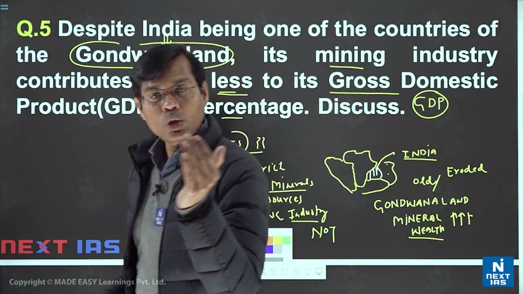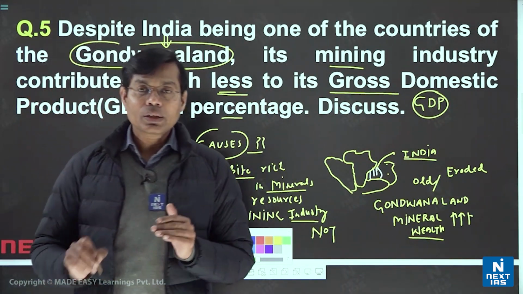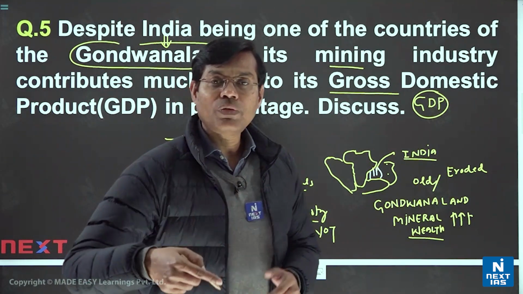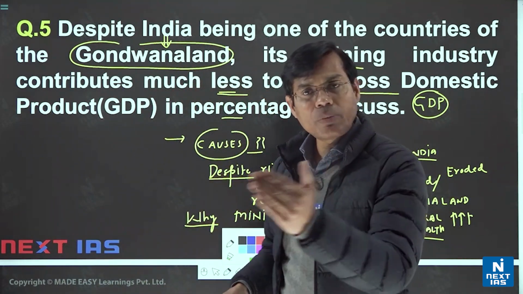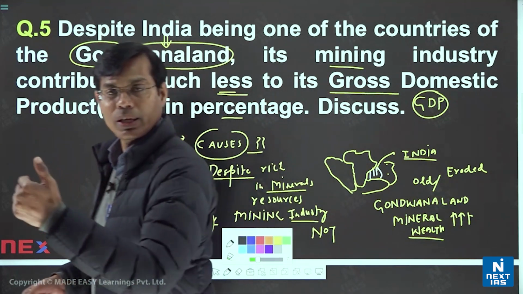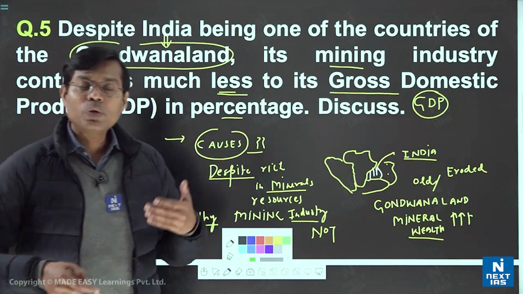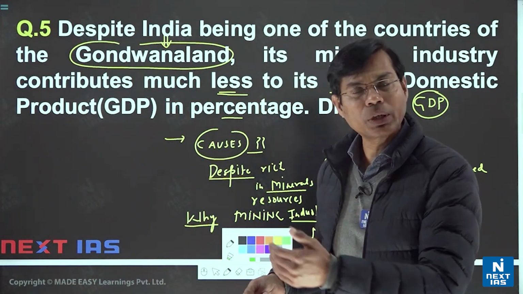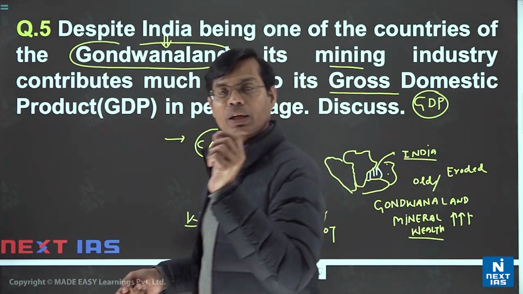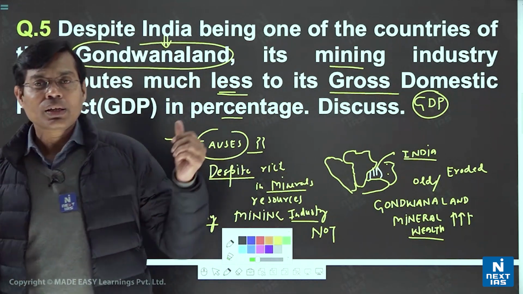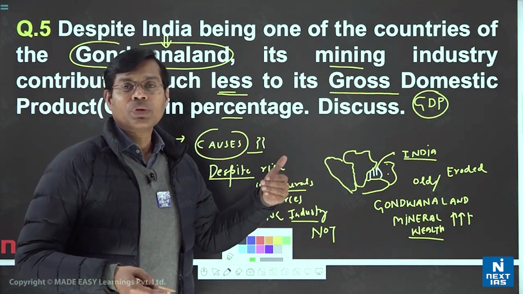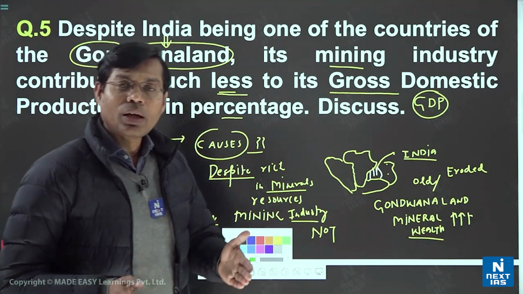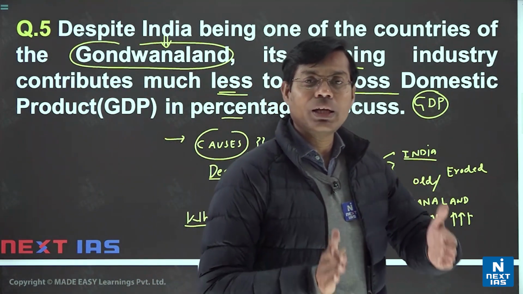One by one you may identify them, and the better way is to compare a little bit with the Australia or Brazil area. If you have certain data of GDP through the economic survey, it would be good, but in examination pressure we can't have every data intact. So you can say that unlike Australia, India has a very small share in the mining sector.